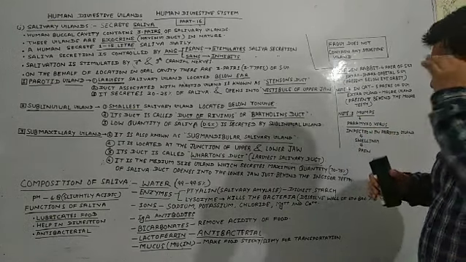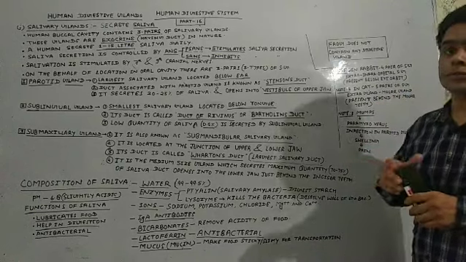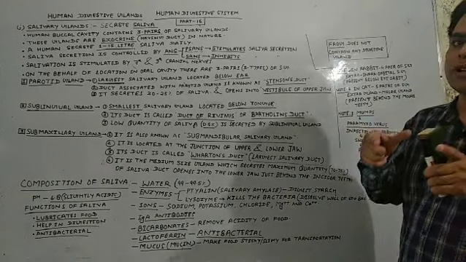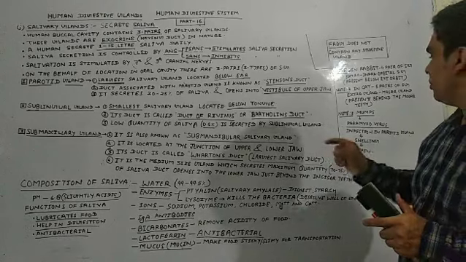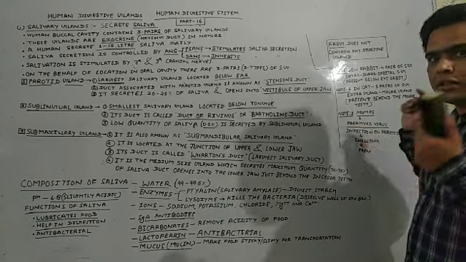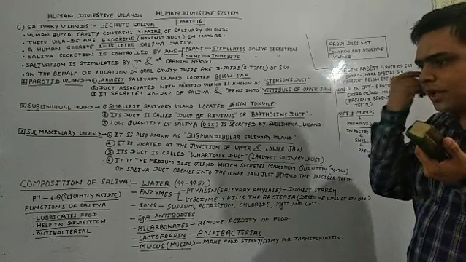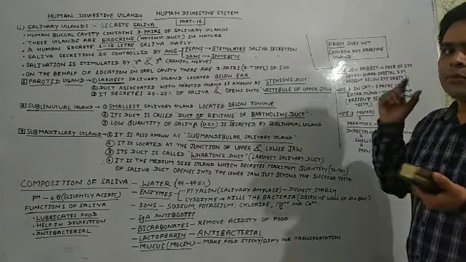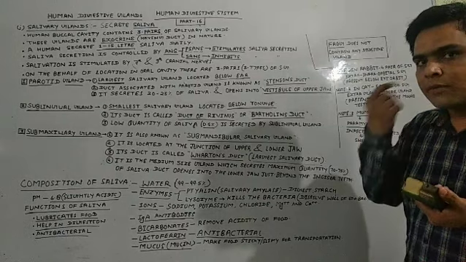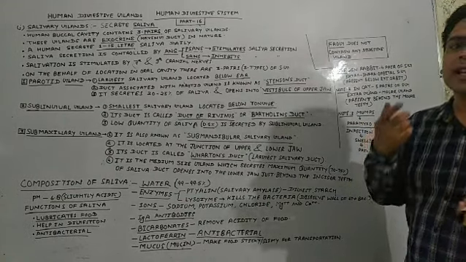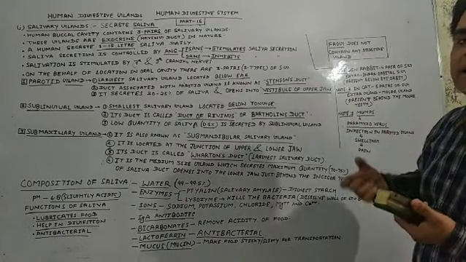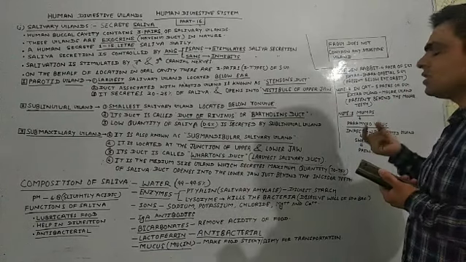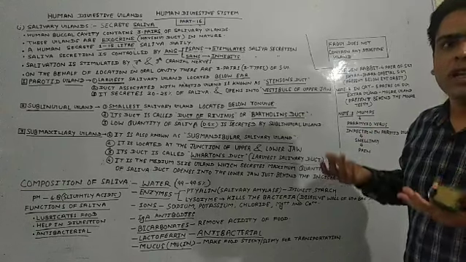Due to infection of paramyxovirus, our salivary glands known as parotid glands, present below the ear, get swelled. Swell means swelling.